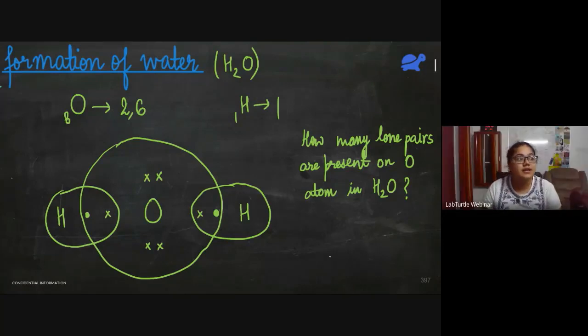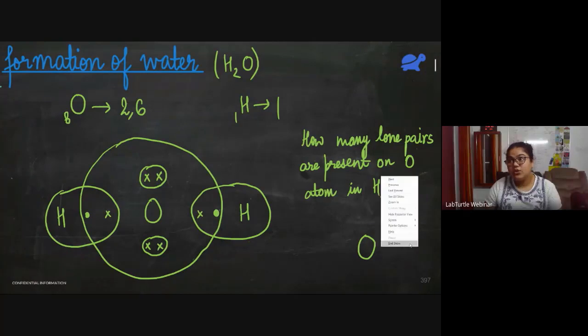Yeah, that's correct. Because we see one lone pair here, it is not forming bonds with any other atom. We also see one lone pair here, it is not forming bonds with any other atom. So we get oxygen in between. Then there are two.